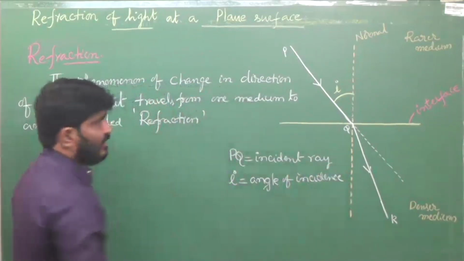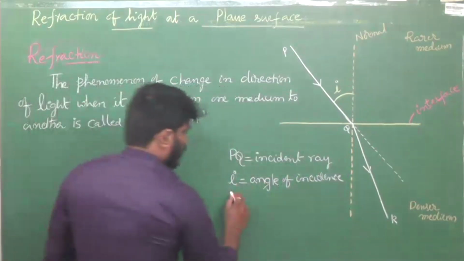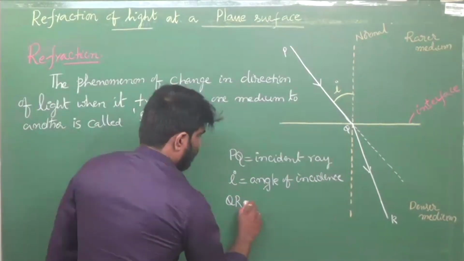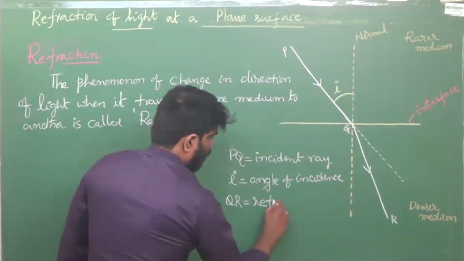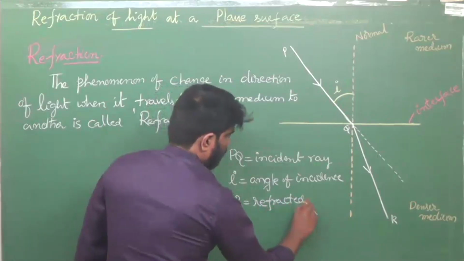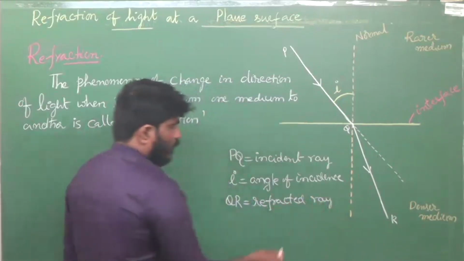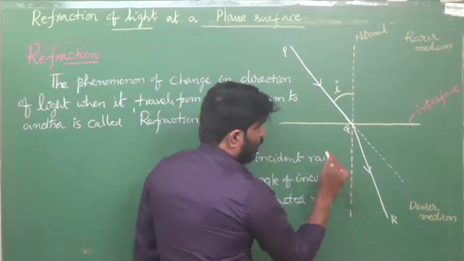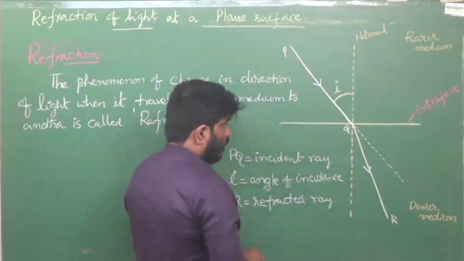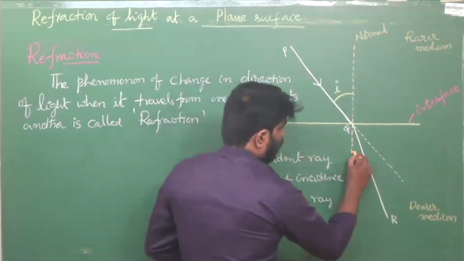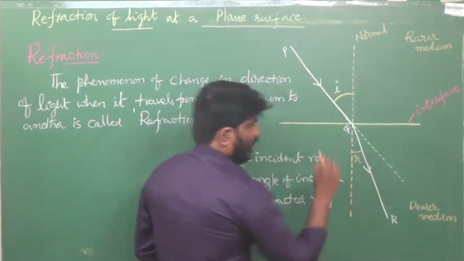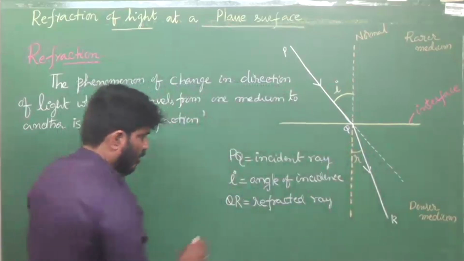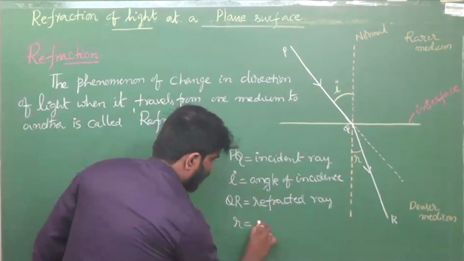Now you know what refraction is. So what is QR? Refracted ray, right? If QR is the refracted ray, the angle between the refracted ray and the normal is what? Angle of refraction.